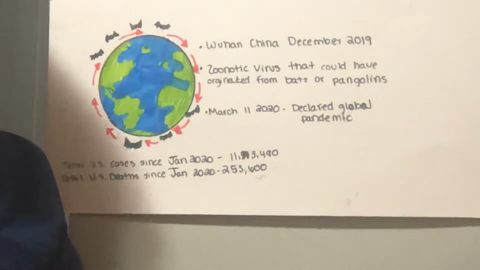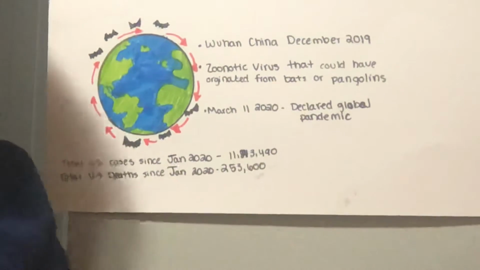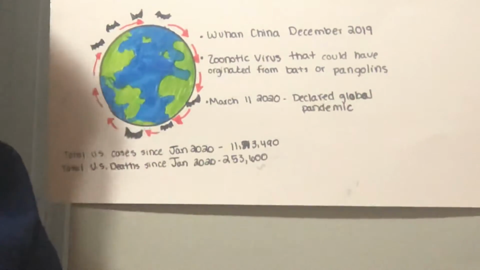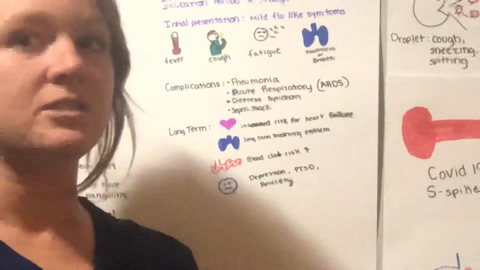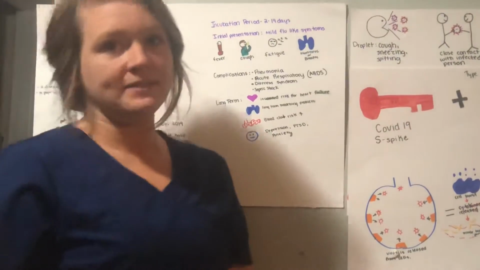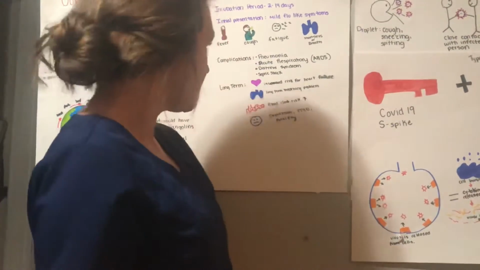In March 2020, it was declared a global pandemic. Since January 2020, the U.S. has had over 11 million cases and over 250,000 deaths. The incubation period for this disease is 2 to 14 days, where a person may experience flu-like symptoms such as fatigue, cough, fever, or shortness of breath.